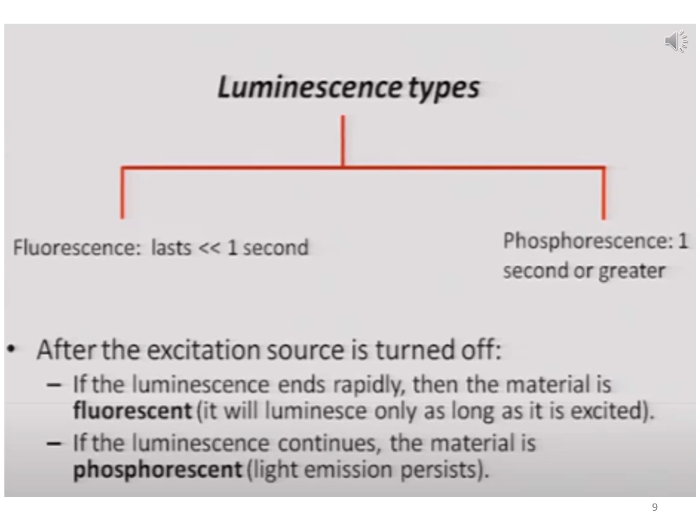So in case of phosphorescent material, that energy could be stored, and the glow could persist even after you switch off your light. So depending on the material, this afterglow can last anywhere from a few seconds to hours. So if the light disappears immediately, then we can say that the material is fluorescent, and if the light persists, then we can say it is a phosphorescent material.